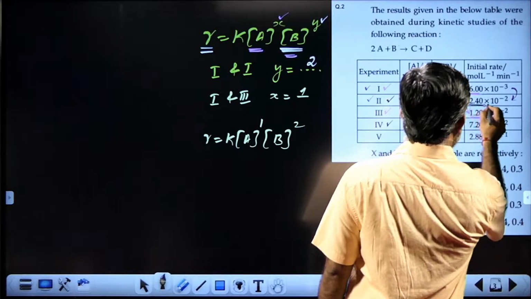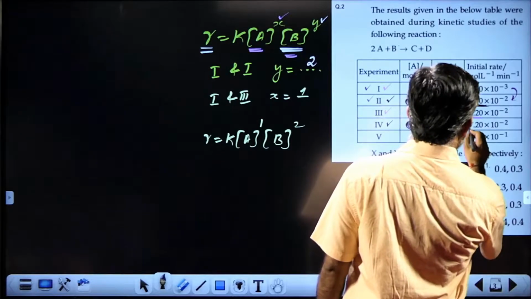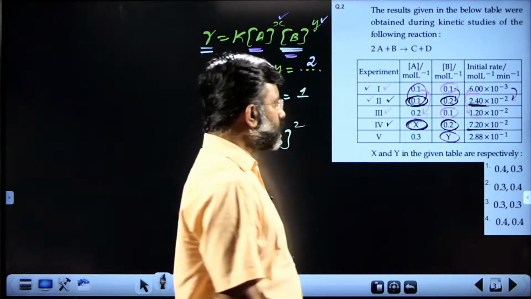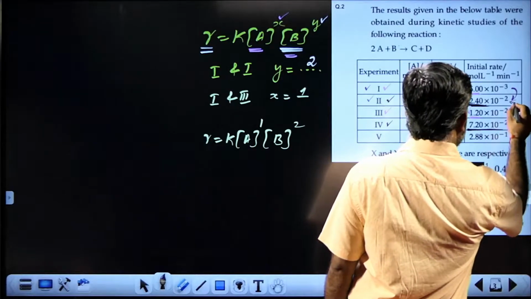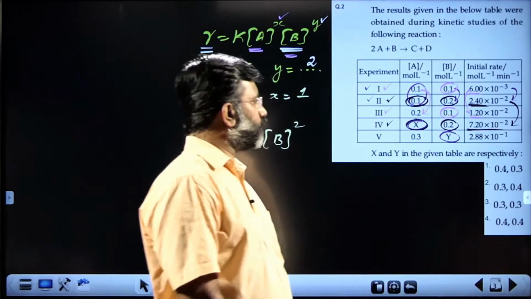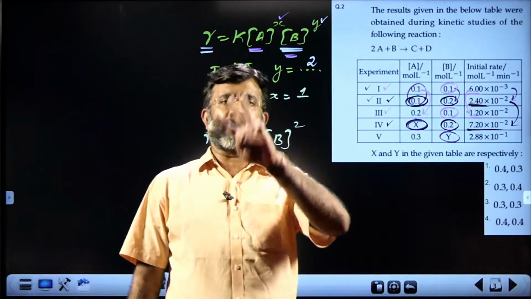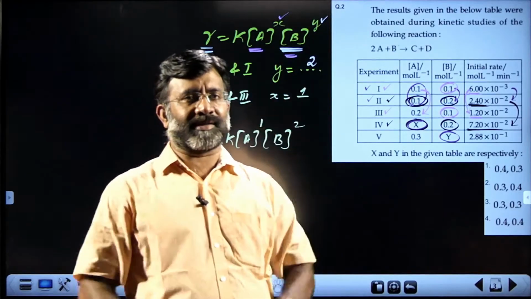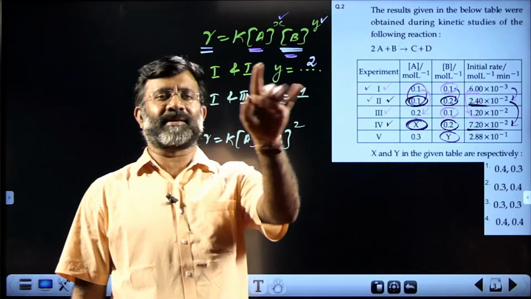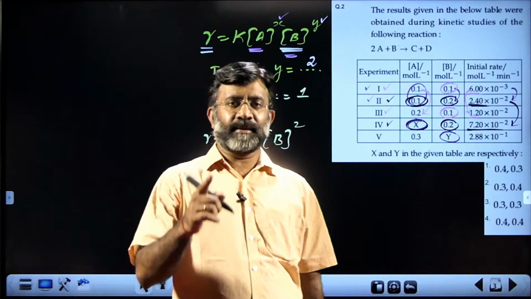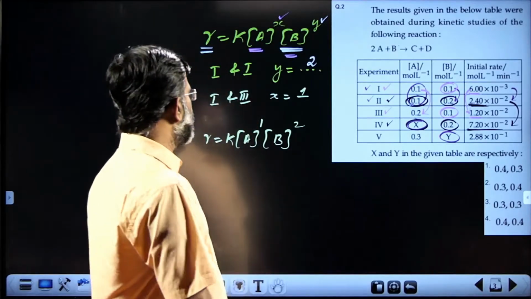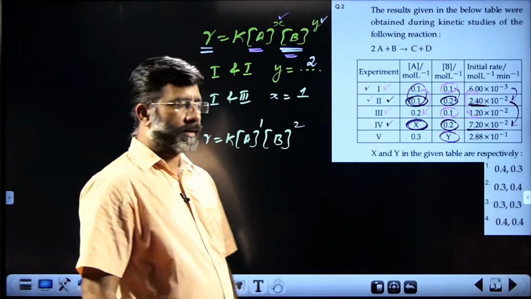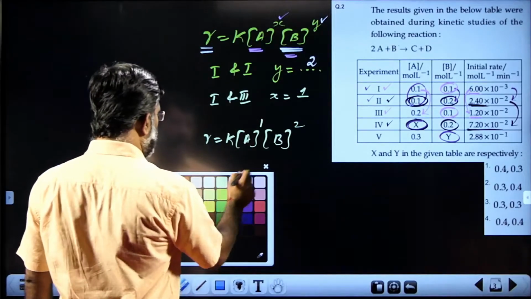You see 2.4 into 10 power minus 2 becomes 7.2 into 10 power minus 2. That means 2.4 becomes 7.2. That means 3 times. The rate becomes 3 times. Remember, concentration of B remains constant. Rate becomes 3 times. What is the power for A? It is 1. You see that? Power for A is 1.